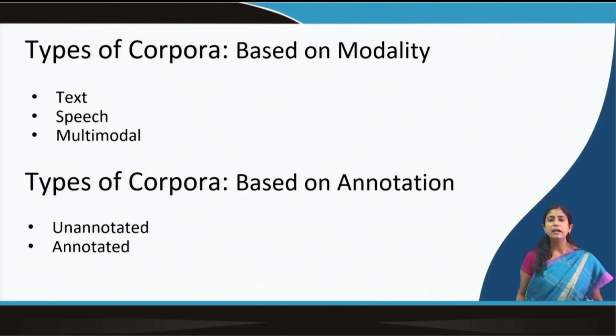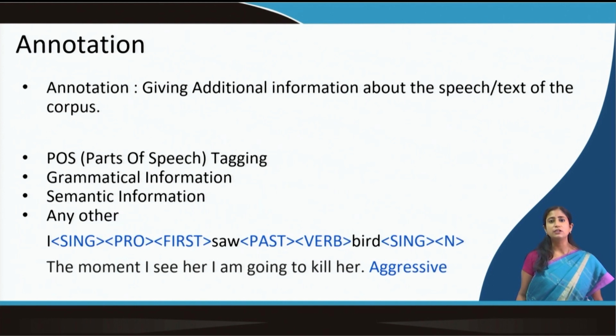It has no added information, just the collection of the data. It is also called raw corpus. But when we annotate, that means when we add some extra information to the corpus, then we call it annotated corpus. Annotation is about giving some more information about the corpus.